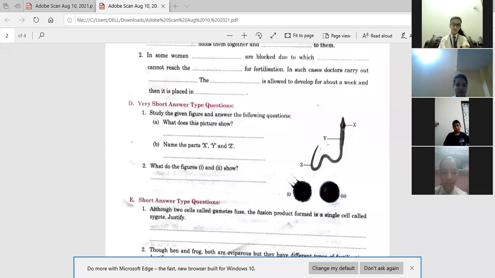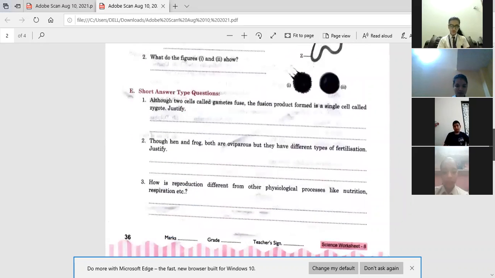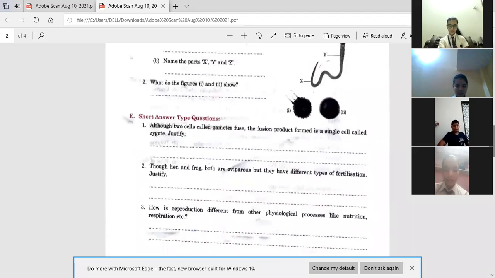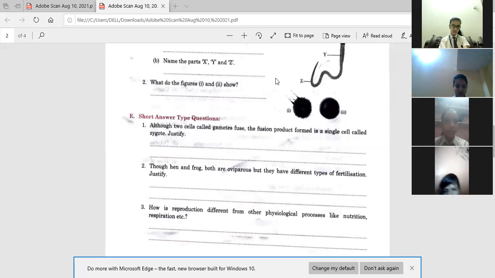Next is question number 2. Though hen and frog both are oviparous, they have different types of fertilization. Justify. So kindly give the answer. Why is it so? Tell me why it is so. Why is there a difference between the hen's and frog's fertilization? What type of fertilization takes place in a hen's egg?